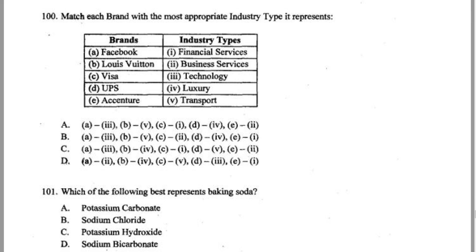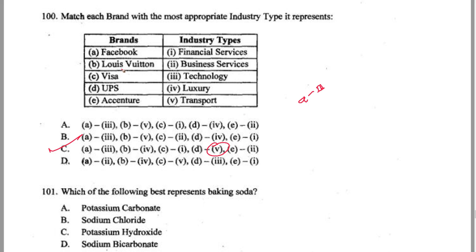So if you look at this match the following, what do we have? You can see Facebook and all that. Let's say Facebook. Now look at this option, A3, A3, A3. That's maximum, so one thing is sure that A goes with 3. Let's freeze it. UPS, what is UPS? It's a courier thing, that's transport. So D is number 5. Where is D number 5? D number 5. Okay, this is your answer. C is your answer. Not even 20 seconds, guys.